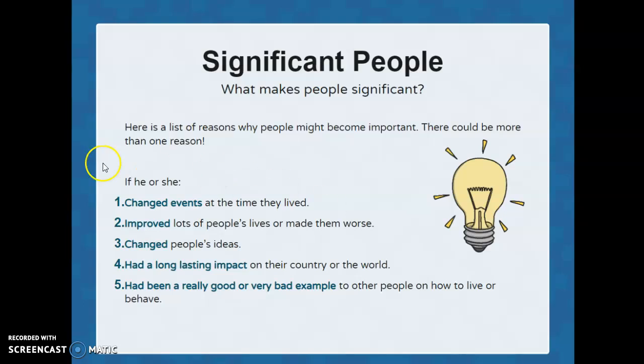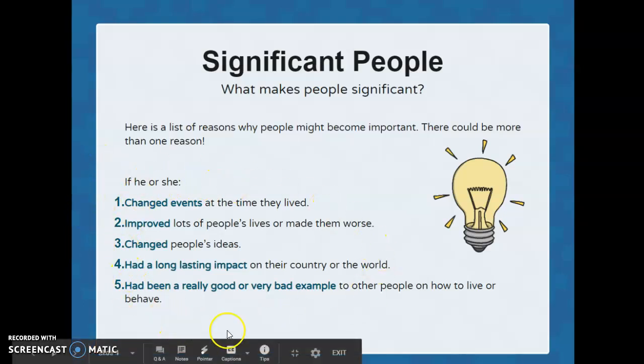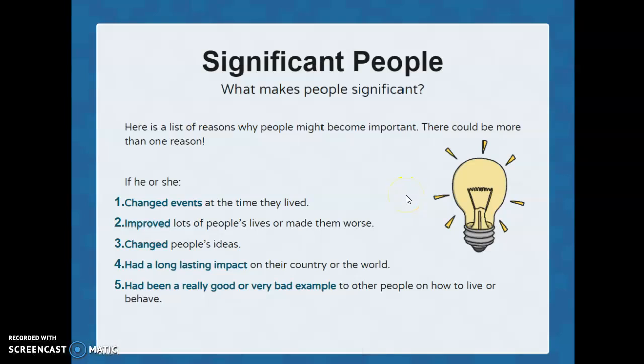And has he done any of these things, of these examples that I'm going to read out? So if he or she changed events at the time they lived, improved lots of people's lives or made them worse, changed people's ideas, had a long-lasting impact on their country or the world, had been a really good or very bad example to other people on how to live or behave.